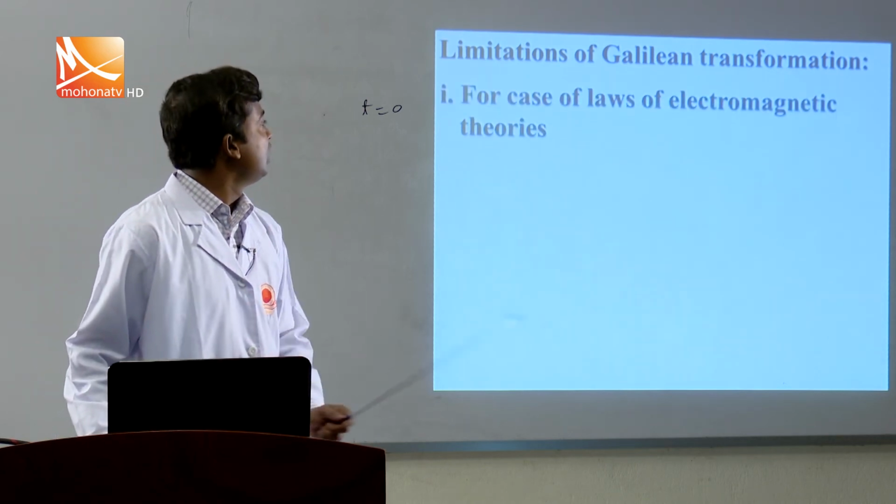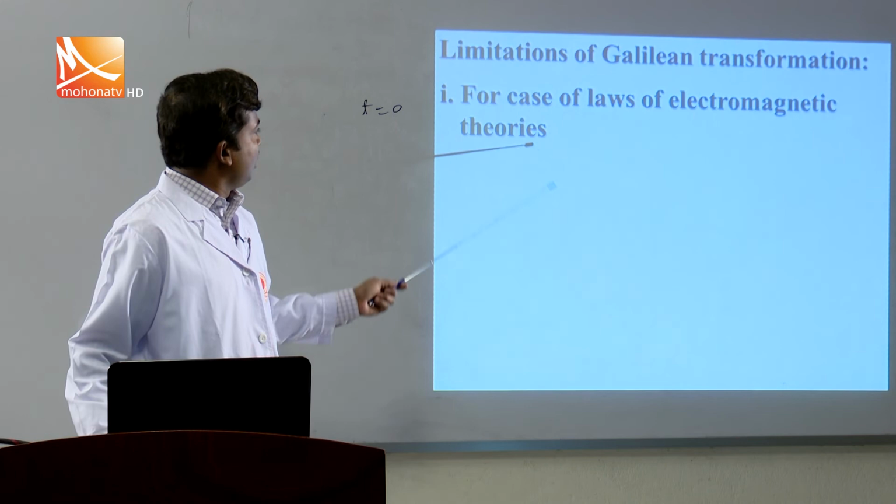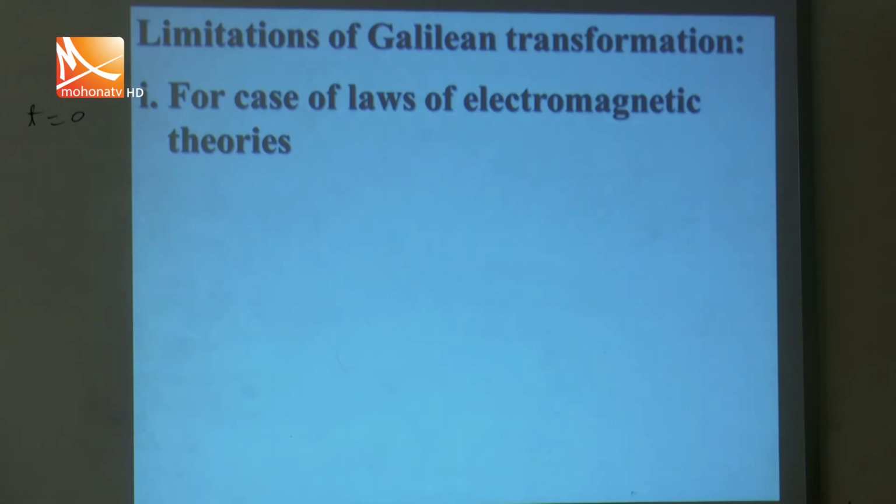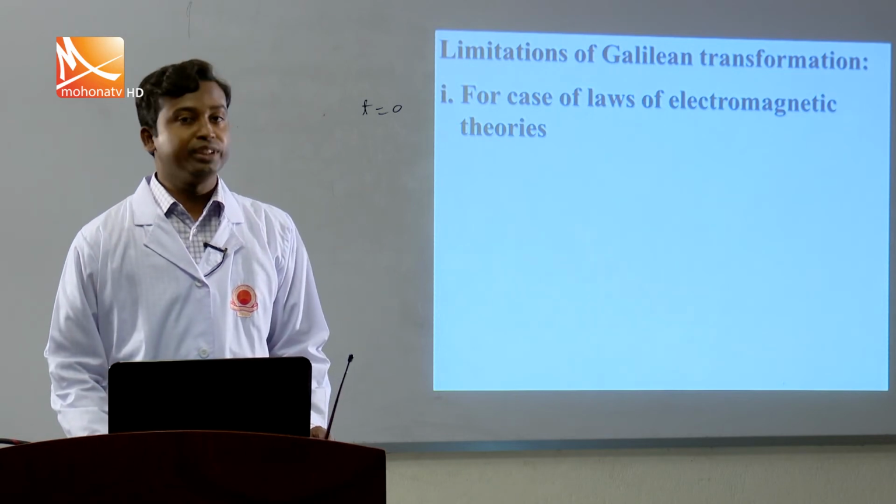First, according to the Galilean transformation, the laws of electromagnetic theory would be different in two different frames, which contradicts the first postulate.